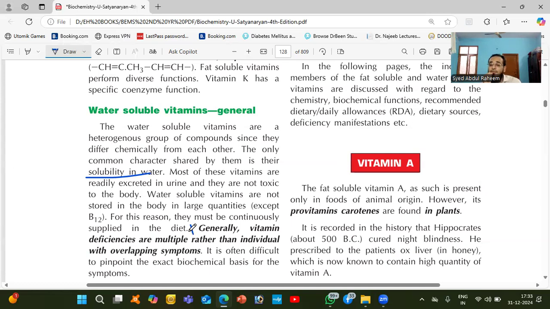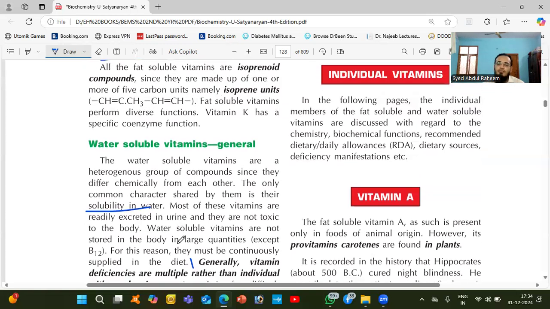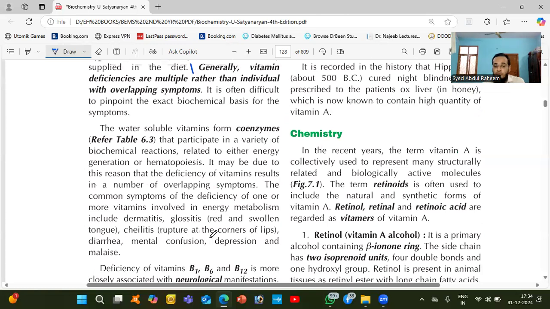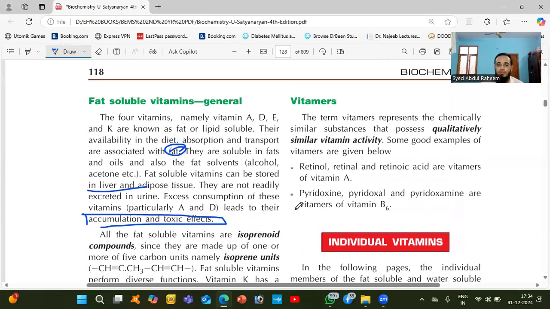So water soluble means if you take a large amount, there is no harm to the body, because they are not stored in the body. The excess amount is excreted in the urine, except vitamin B12. Vitamin B12 is stored in the body. Water soluble vitamins are directly absorbed without the help of fat, and go directly into the circulation. So this is the difference between water soluble and fat soluble. Vitamin B complex deficiency leads to neurological problems.